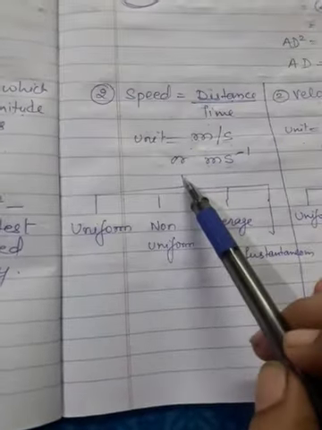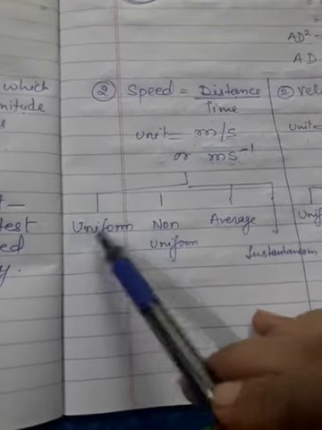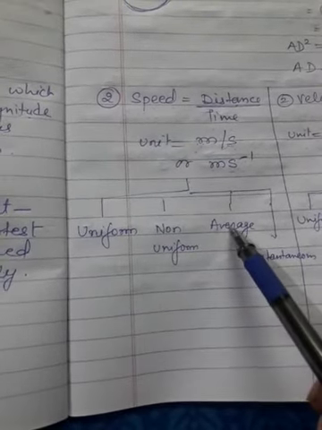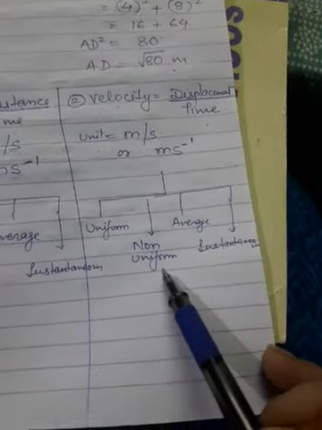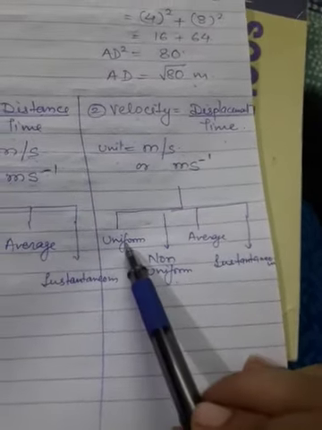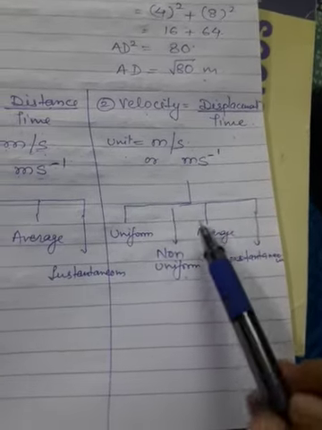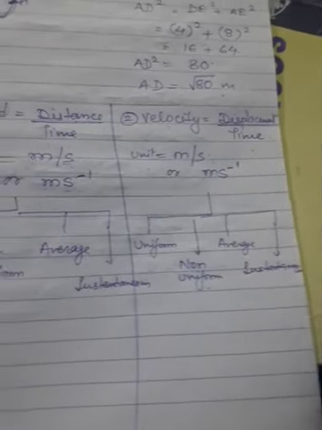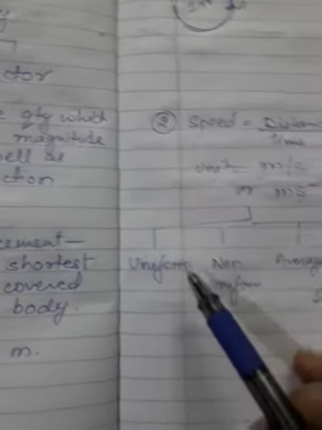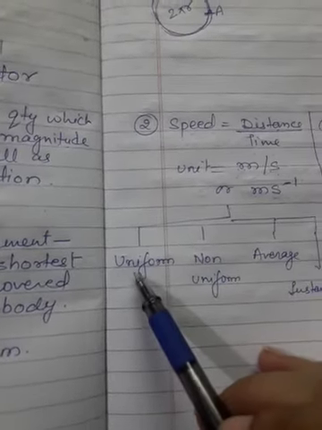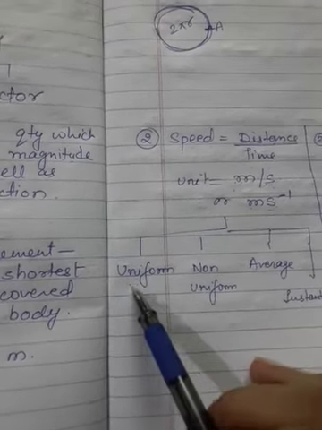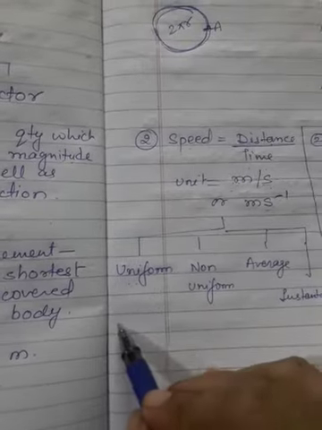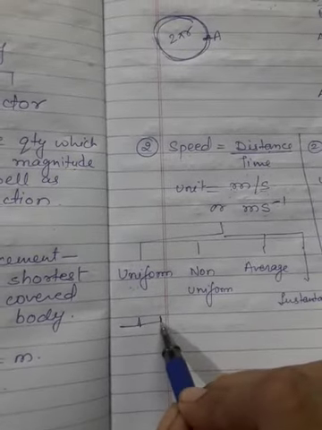Now, types of speed. There are 4 types of speed: uniform speed, non-uniform speed, average speed, and instantaneous speed. Similarly, velocity is also of 4 types: uniform velocity, non-uniform velocity, average velocity, and instantaneous velocity. Now, starting with uniform speed. Uniform speed is the speed when a body travels equal distances in equal intervals of time.